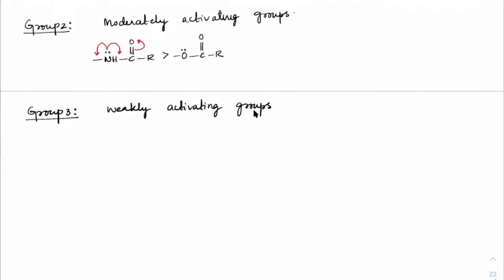Weakly activating groups, as in, suppose you have any CH3, C2H5, any form of alkyl, I'll just write it as R. Then a phenyl group, or any vinyl group connected, CH double bond CH, but on the terminal side there has to be an electron donating group. Then these are all weakly activating groups.